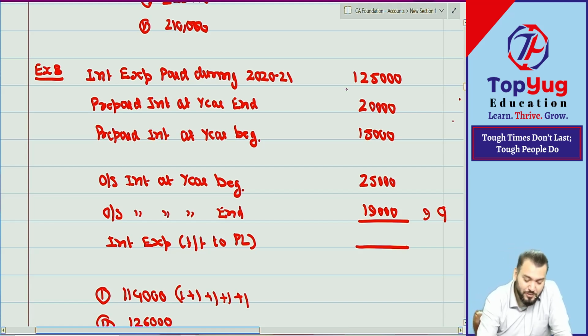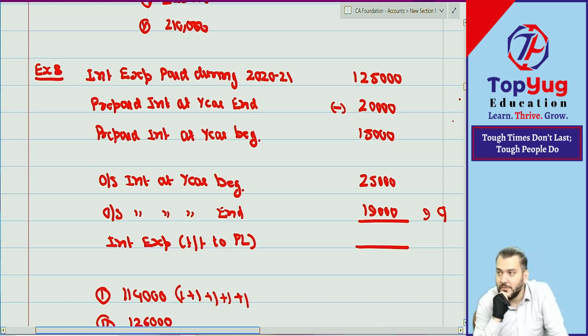Now, 1,25,000 prepaid interest at year end. Prepaid interest at year end was paid in the current year, so it is an expense of next year. So expense of next year, minus. Anyone who has done plus? Understood your mistake? Then prepaid interest at year beginning.